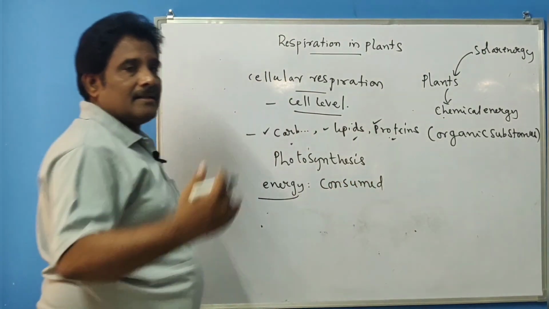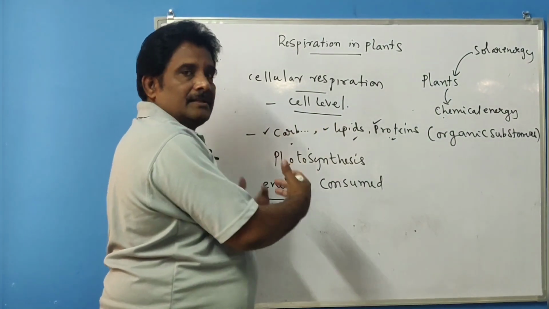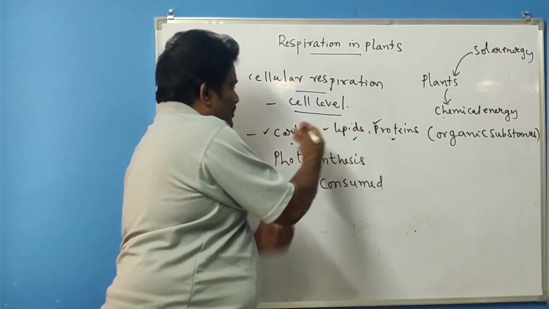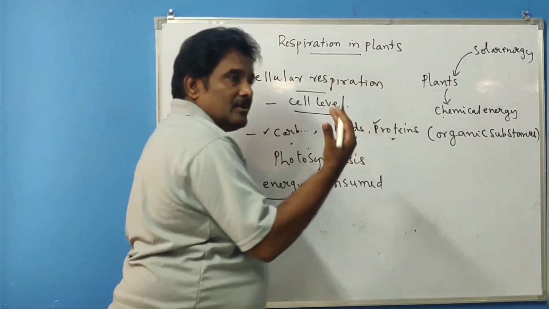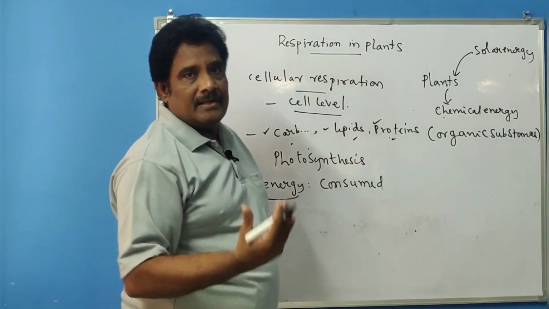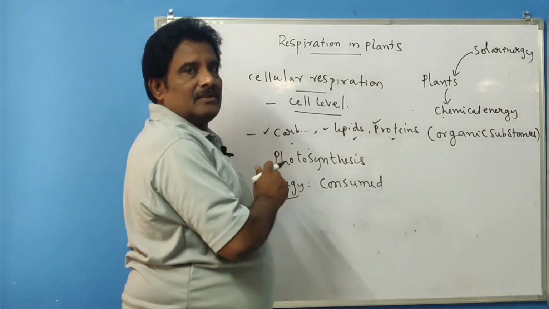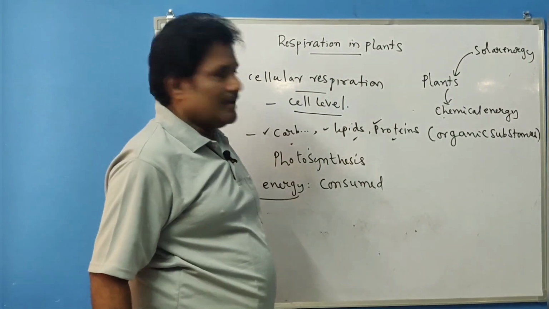Consumed means the plants take the energy present in the sun and convert the solar energy into chemical energy, and this chemical energy is stored in the form of organic compounds like carbohydrates, proteins and lipids. Energy present in the sunlight is consumed for synthesis of carbohydrates, lipids and proteins. That point you have to understand.